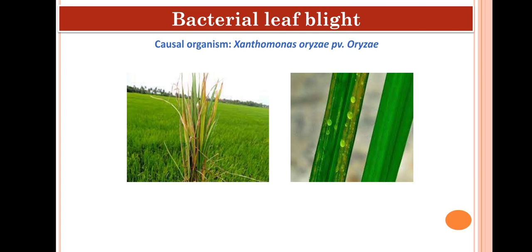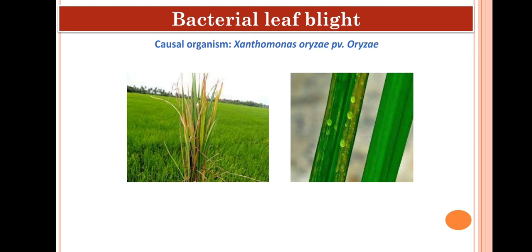This is a bacterial disease and the causal organism is Xanthomonas oryzae pathovar oryzae. This is also known as poor man disease, whereas the rice blast is known as rich man's disease. Remember this, okay? This is a systemic disease. The bacteria enters into the plant cells through the hydathodes and it results in wilting of plant or leaf blight. Okay, and in nursery stage, when wilting of seedling occurs due to this disease, this symptom is known as kresek. Okay, at nursery stage, the kresek symptoms are produced.